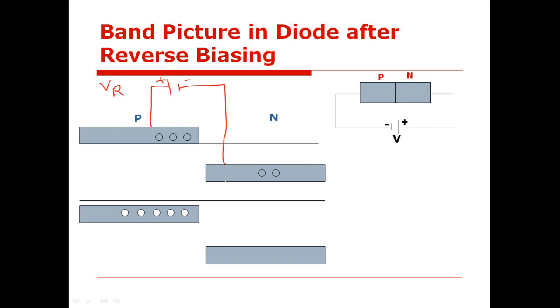Now you are going to explain this, any one of you. So earlier in zero bias situation, the two Fermi levels are aligned with each other. तो यहाँ पे EFP और EFN की लेवल एक दूसरे से match कर रही है in zero bias situation. But as soon as I connect it in reverse bias mode, what will happen?